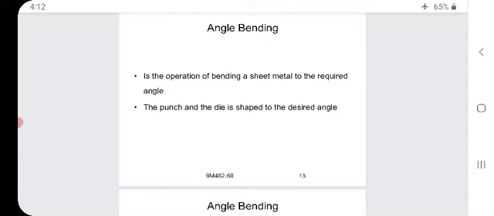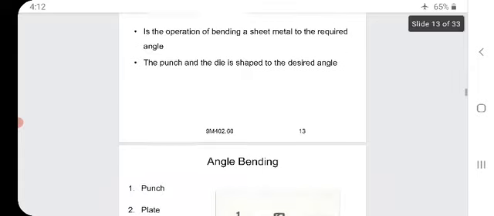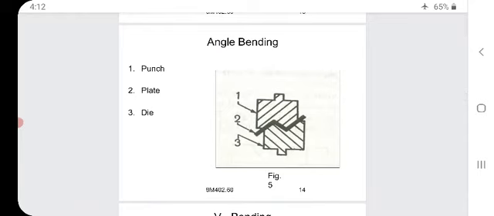Angle bending is the operation of bending a sheet metal to the required angle. The punch and the die are shaped to the desired angle. Now we will see the angle bending figure. See on the screen.